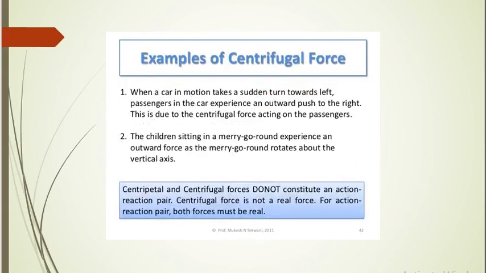Some examples of this. When a car in motion takes a sudden turn towards the left, passengers in the car experience an outward push to the right. This is because of centrifugal force. Now many of you must have sat in a merry-go-round. The force acting is towards the center, but the children sitting in a merry-go-round experience an outward force as a result, because the merry-go-round rotates about the vertical axis.